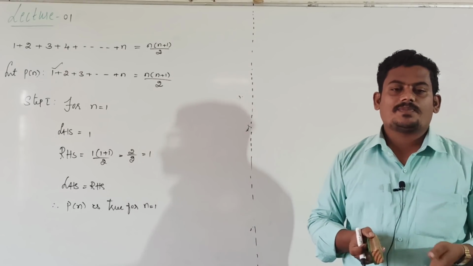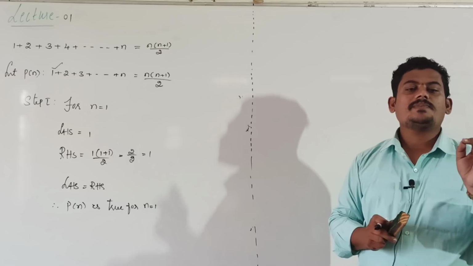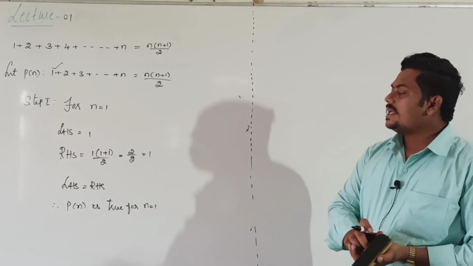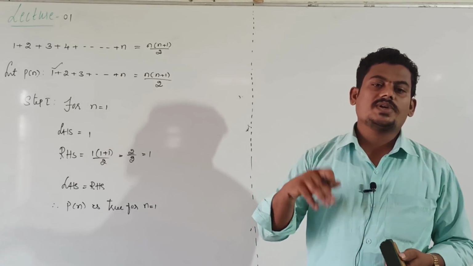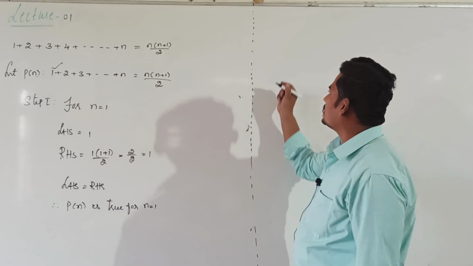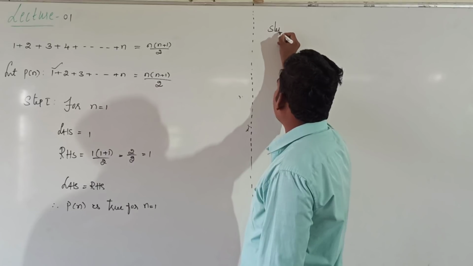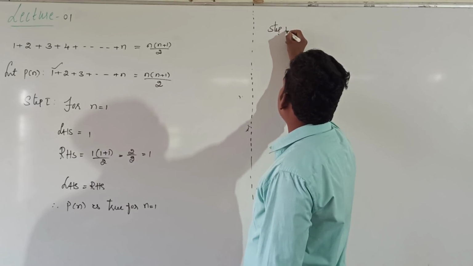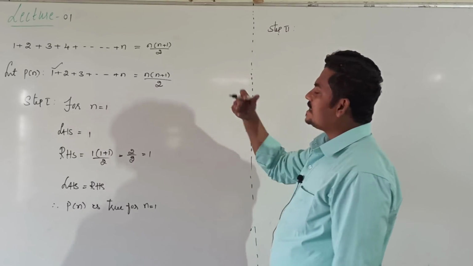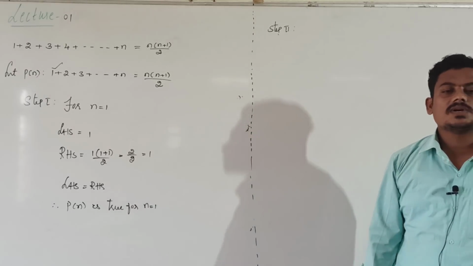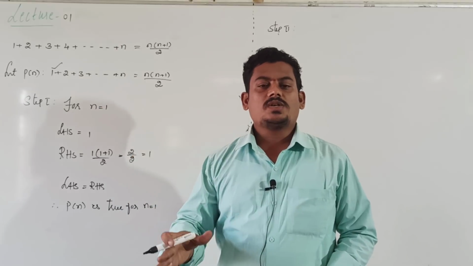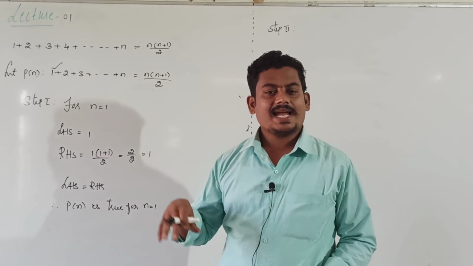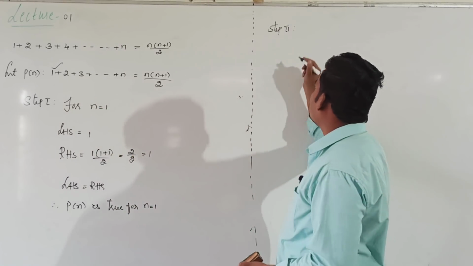Then in the second step, what do we do? Verification for n equal to m. It is true for n equal to 1. Similarly, it is true for n equal to 2, n equal to 3, and for any natural number. Step 2: just assume it is true for n equal to m. Because it is true for 1, then true for 2, and true for 3, and so on. It is true for any natural numbers.